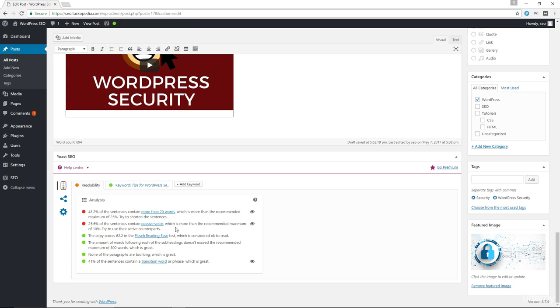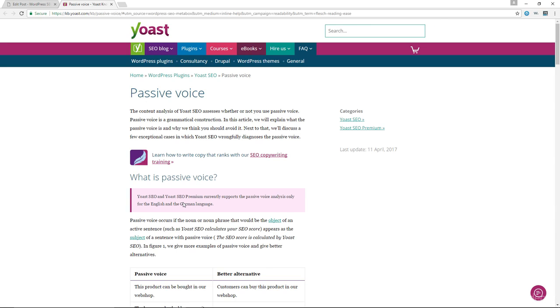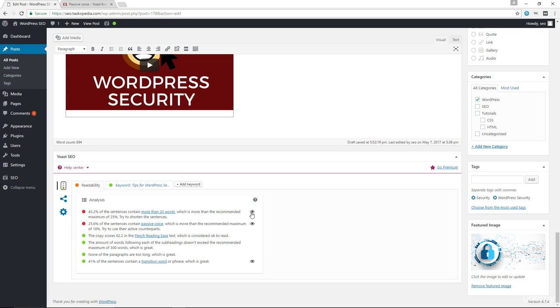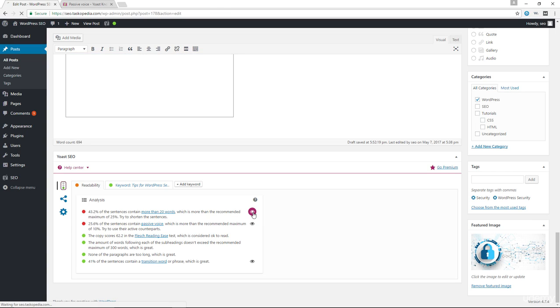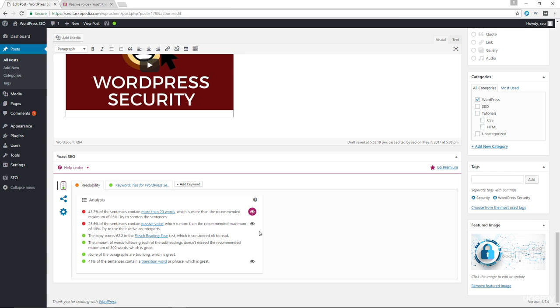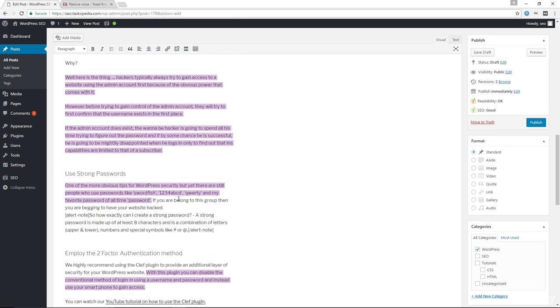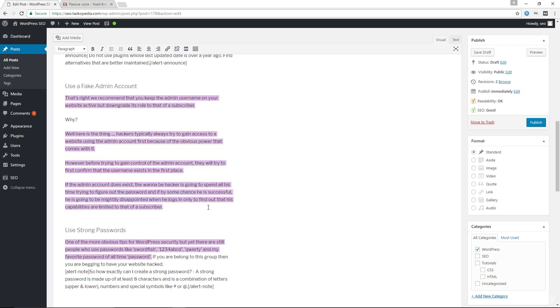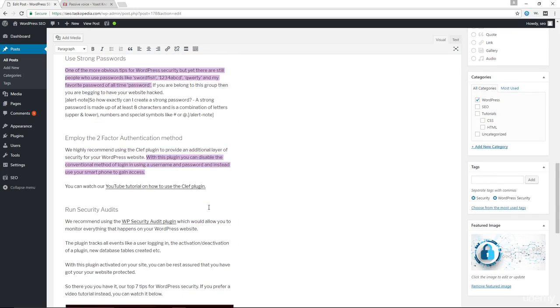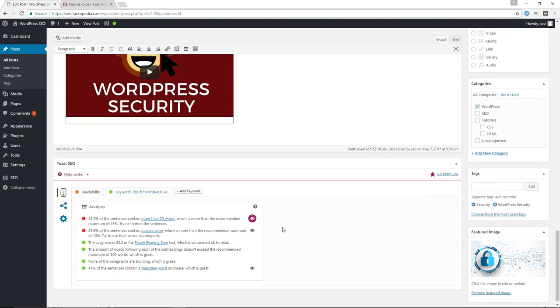of 10%. Okay. Now, if you click on any one of these links, like click on passive voice as an example, this will take you to the Yoast blog where you can read more about passive voice and how you can write better, how you can change it to an active voice. Also, when you click on the eye next to each result, it will highlight where in your article you are making that particular error. So as an example, if I click on the eye for the sentences contain more than 20 words and I scroll back up, you can now see where we have paragraphs and sentences containing more than 20 words. Same thing with the passive voice analysis as well.